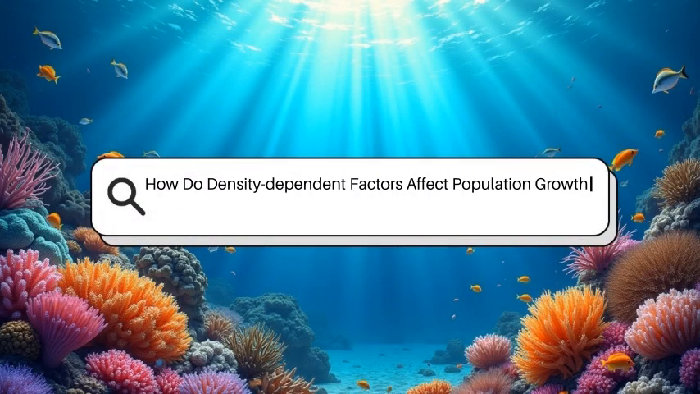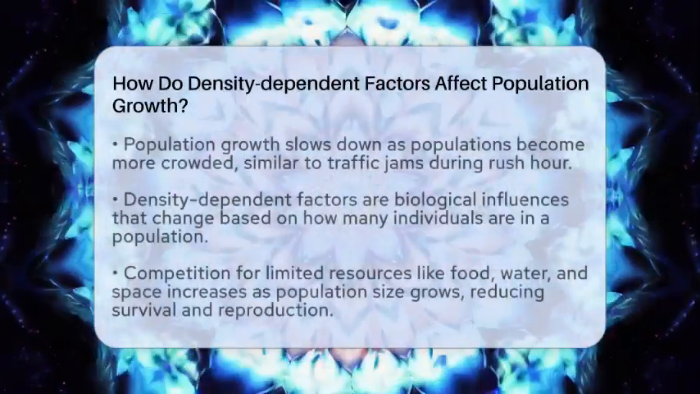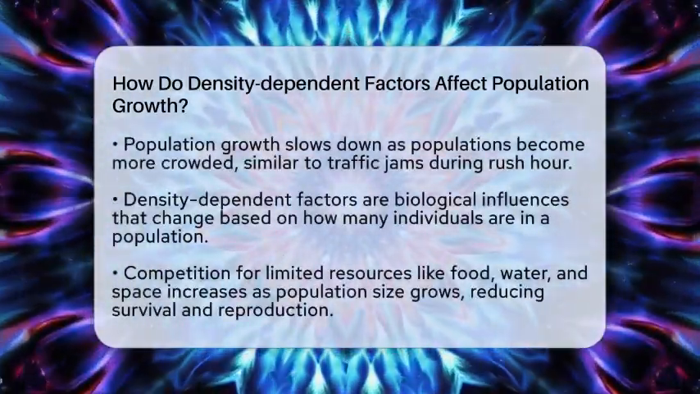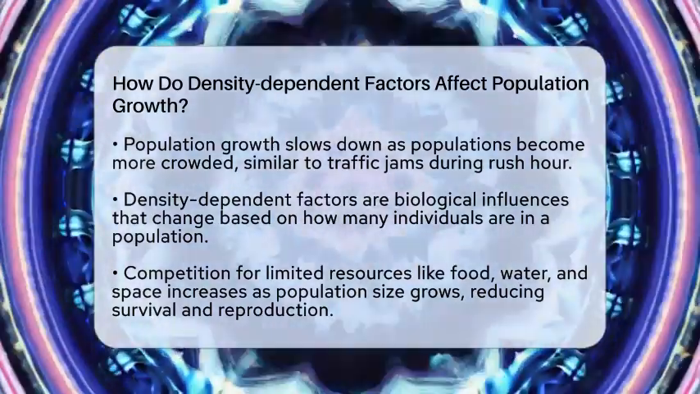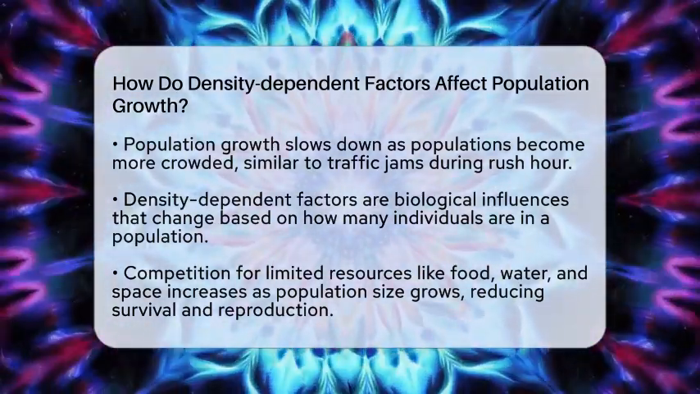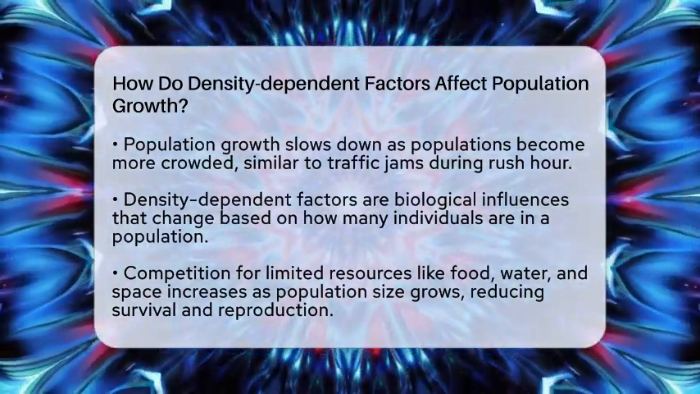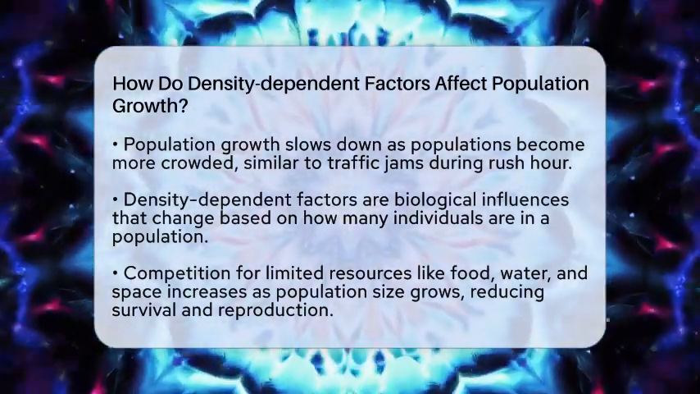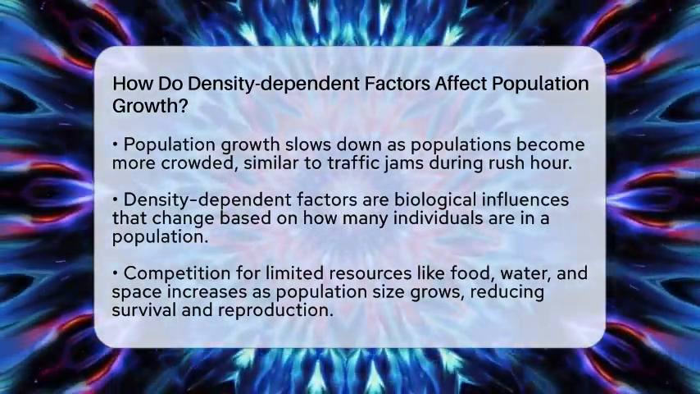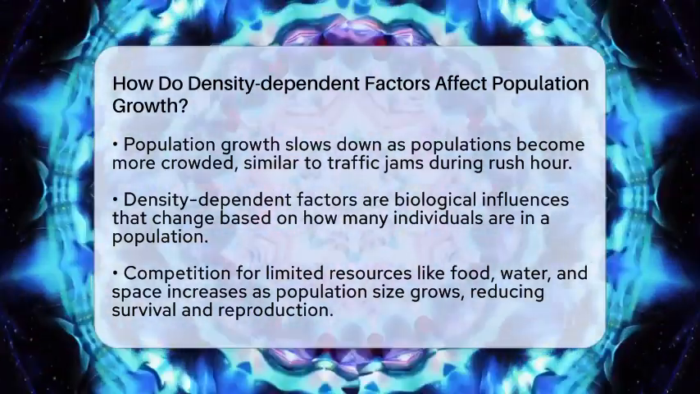How do density-dependent factors affect population growth? Imagine a busy city street during rush hour. As more cars fill the road, traffic slows down, and it becomes harder for each vehicle to move freely. This is similar to what happens in nature when populations grow larger.